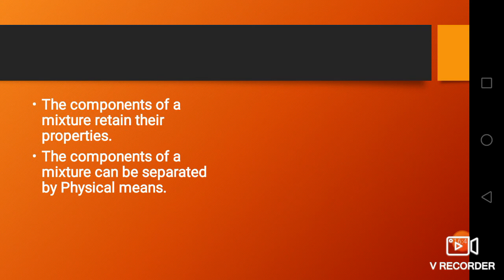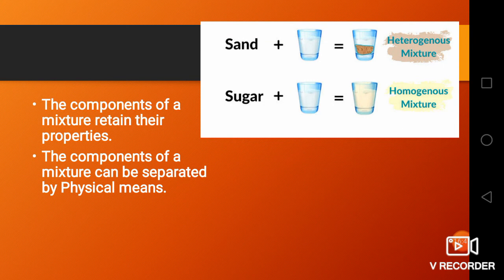The third point is the components of a mixture retain their property, which means let us imagine that we are making a sugar solution. What happens when we drink it? We get the taste of sugar, that is the water will be sweet in taste, which means it gives the property of sugar. That is what is said in the third point, the components of a mixture retain their property.